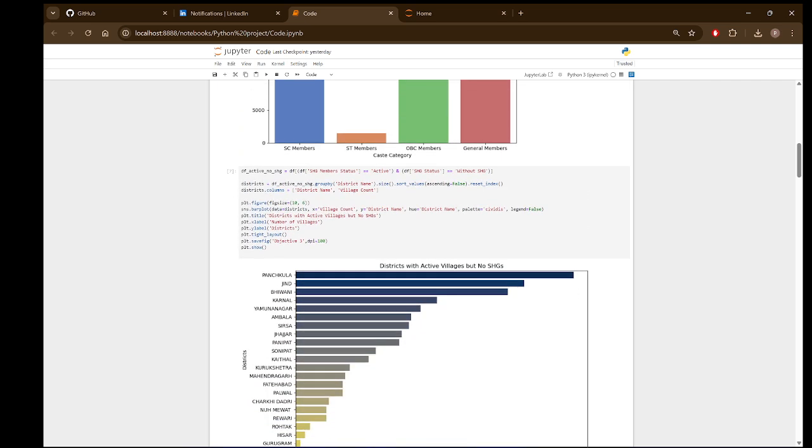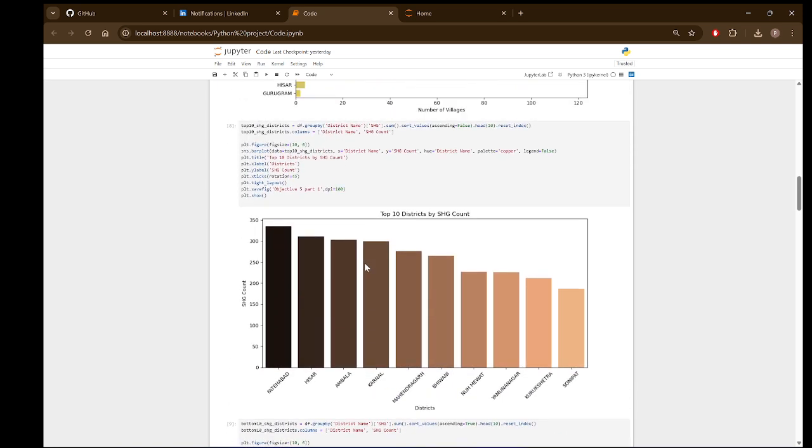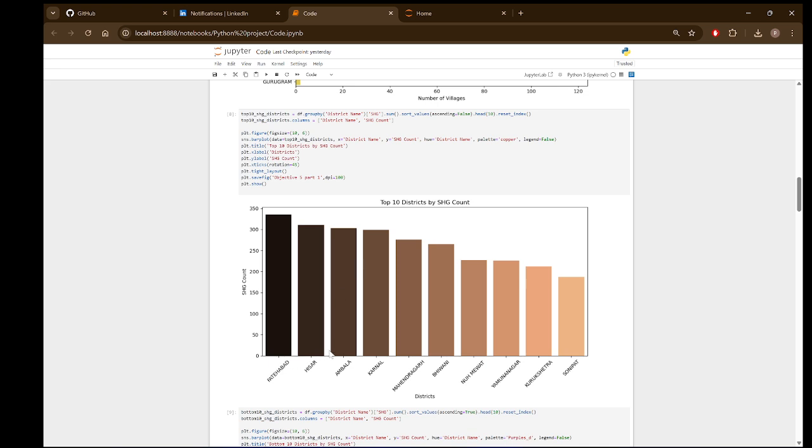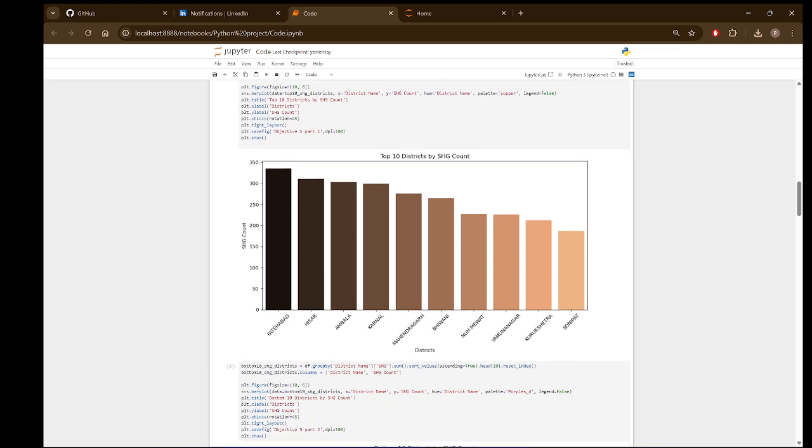And this is the district with active members but no self-help groups. I have previously mentioned that I created two new columns, and based on those columns, I extracted this data. This is the top 10 districts. As you can see, Fatehabad, Hisar, and Ambala are the top three districts. It is the figure size, and with the help of the Seaborn library, I've created this chart.